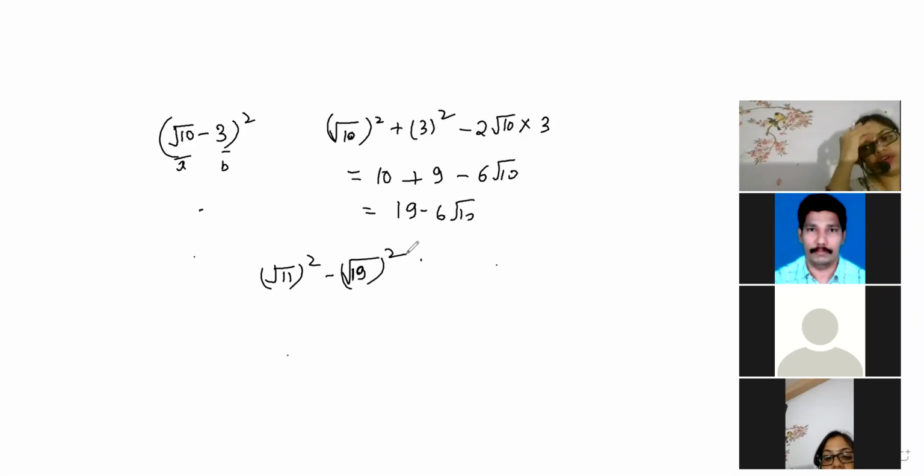Root under 11 whole square minus root under 19 whole square. Who will give the answer? Super Vishal. Very quick, Vishal has given the answer. Let's talk about other children giving the answer.